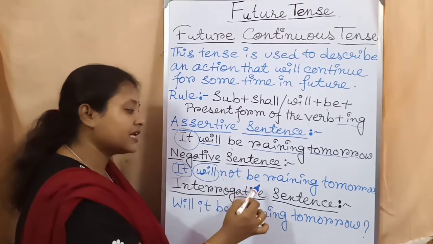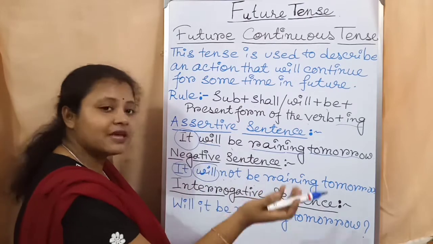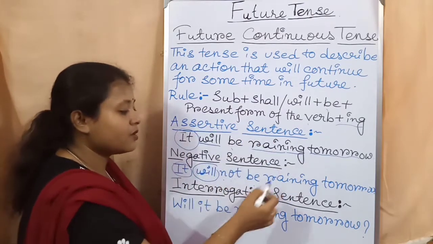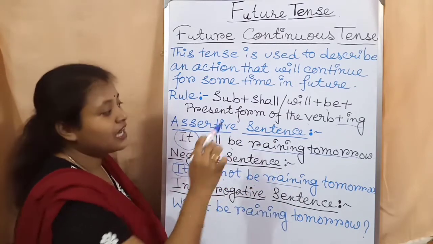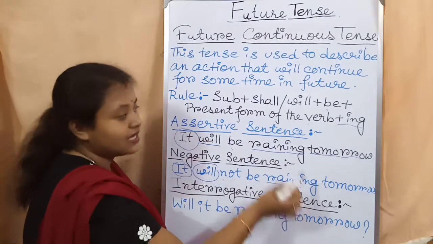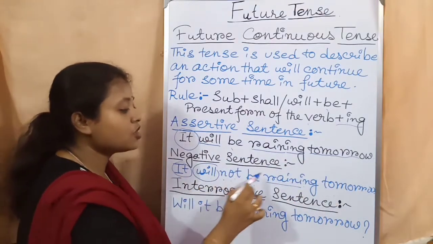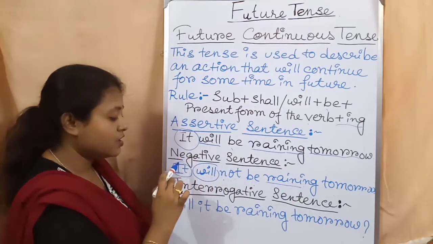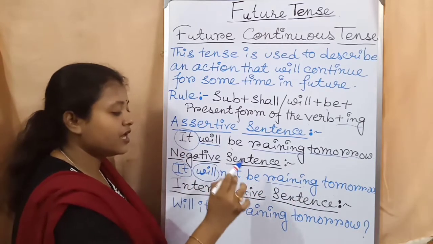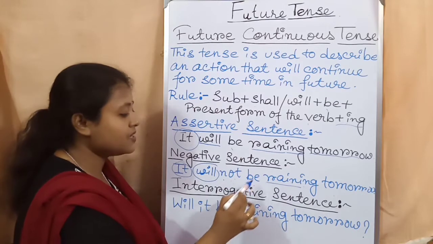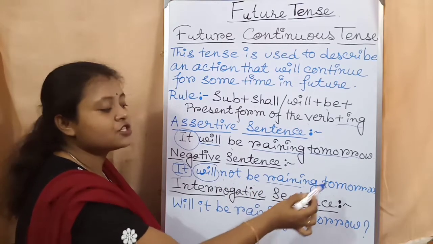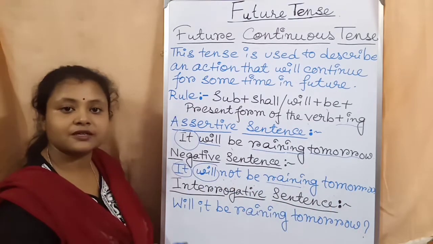After that, the be. Then in the same way you have to follow the present form of the main verb, that is rain. After that, ing. After that, the object. Okay. It will not be raining tomorrow. Subject plus shall or will plus not plus be plus verb plus ing plus object.